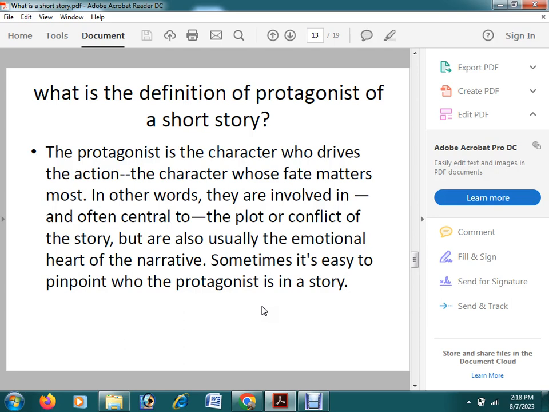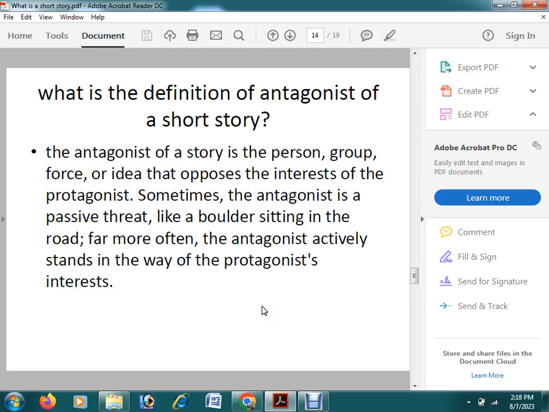Okay, and in the case of The Garden Party, we will have a protagonist, and apart from the protagonist, we will see another type of character, that is the antagonist. In the case of a novel, we will have the definition of some other characters that are called round characters and flat characters.